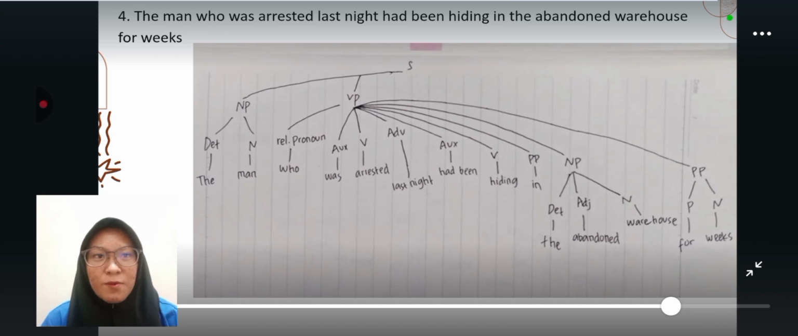The last is the verb phrase also has the prepositional phrase that is broken down into two. The first is preposition, the second is noun. The preposition is for, the noun is weeks.